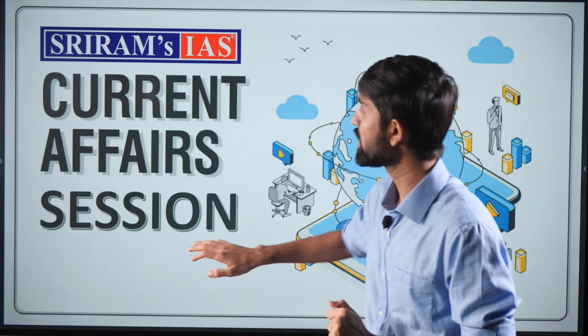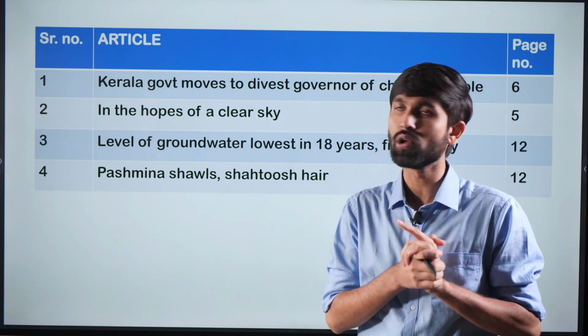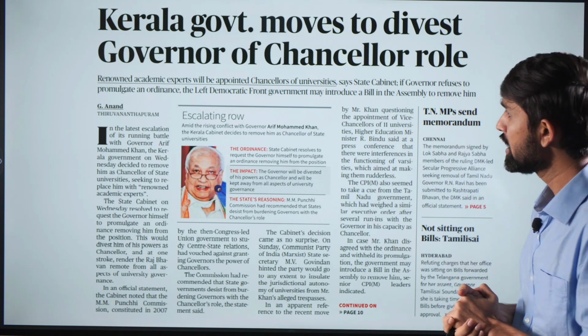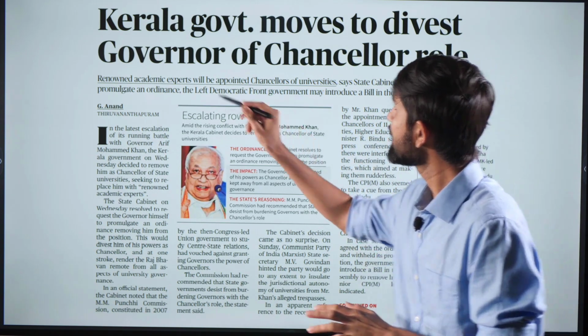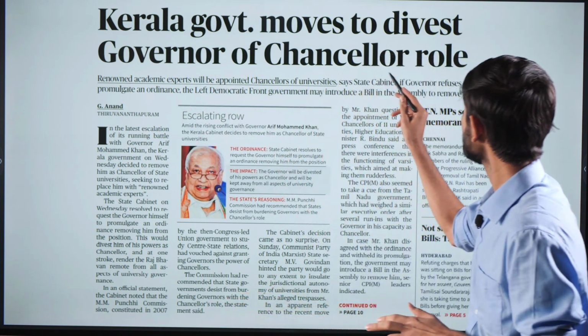So let's start our today's discussion by taking the important articles which feature in the New Delhi edition of the Hindu newspaper. And let's take up our first article for the day. The first article reads, Kerala government moves to divest governor of the chancellor role.